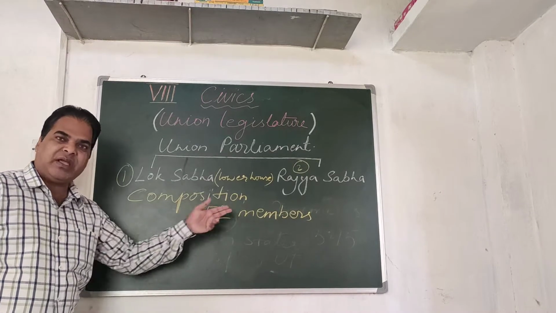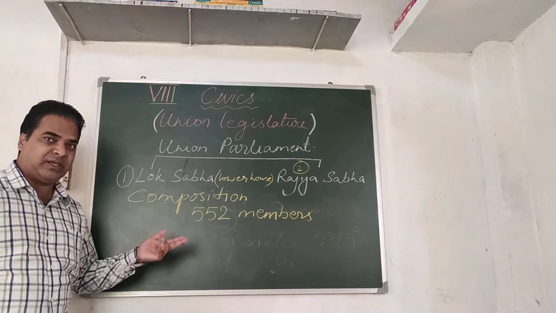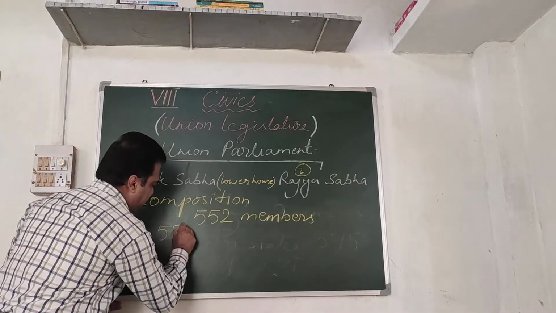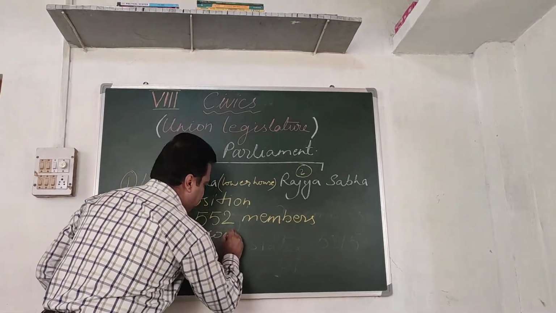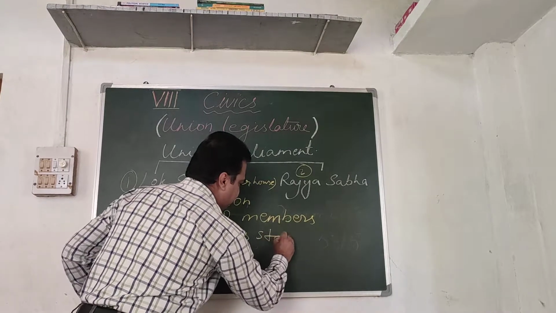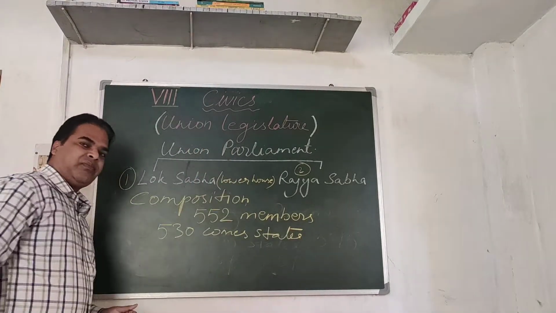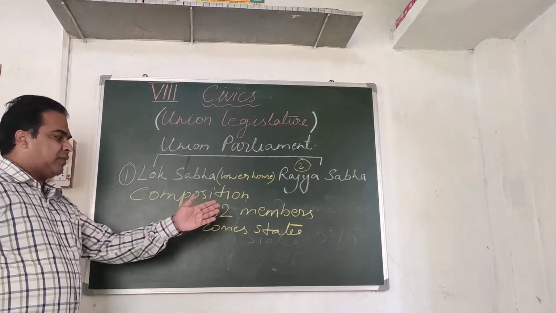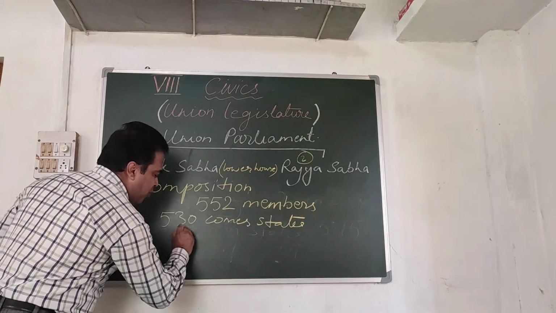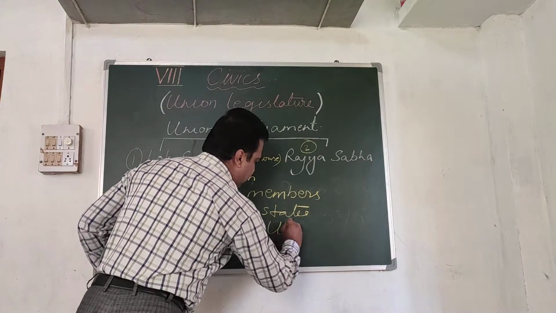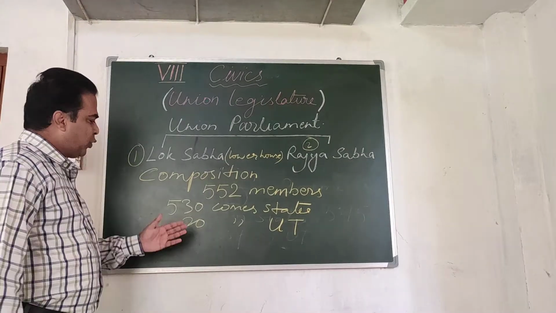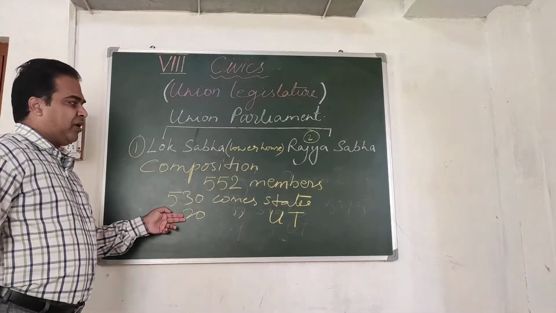Out of these 552 members, 530 members come from states, and not more than 20 come from union territories. So altogether 530 plus 20, 550.